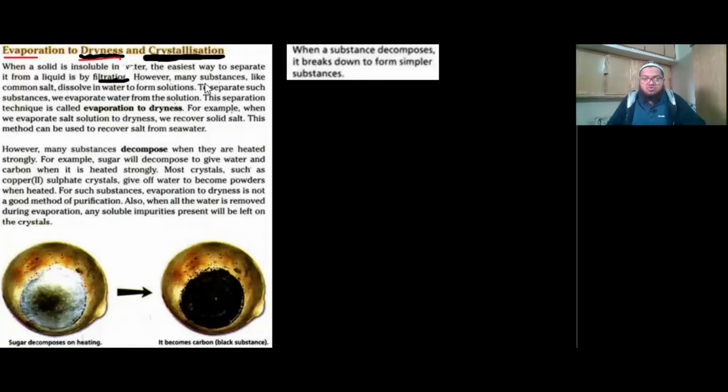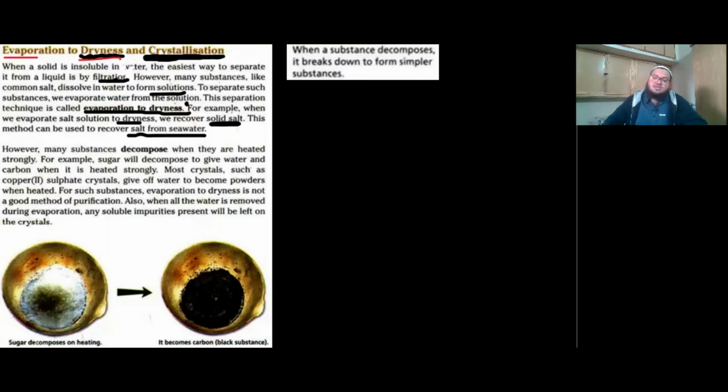Evaporation to dryness. Common salt dissolves in water to form solutions. To separate such substances, we evaporate water from the solution. This separation technique is called evaporation to dryness. For example, when we evaporate salt solution to dryness, we recover the solid salt. This method can be used to recover salt from seawater.